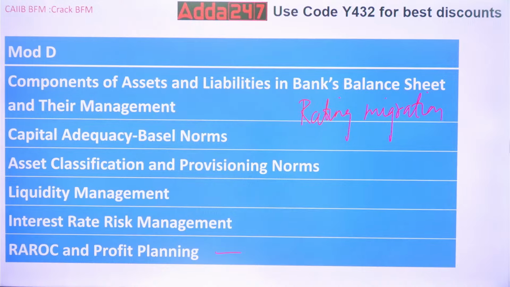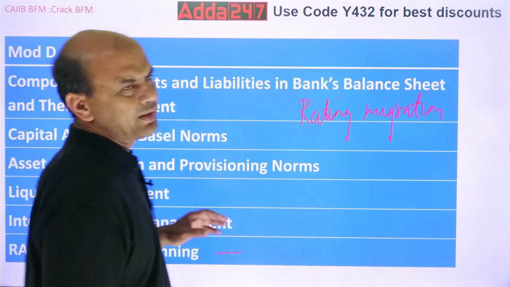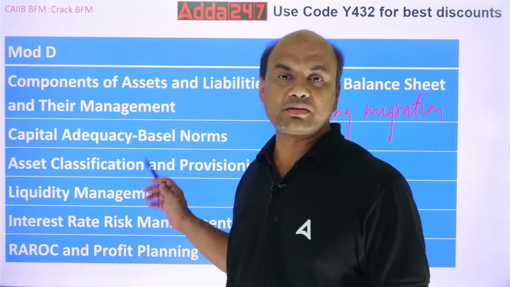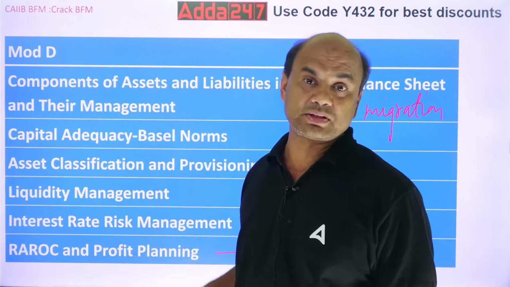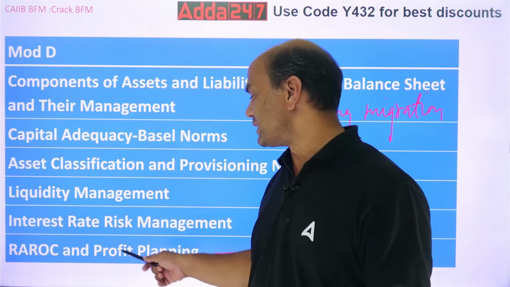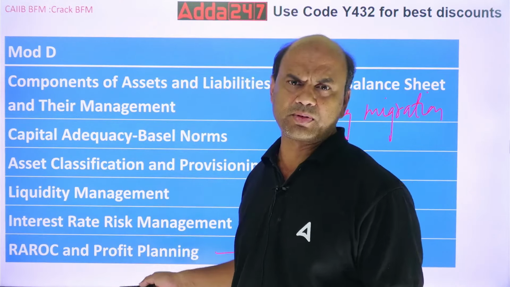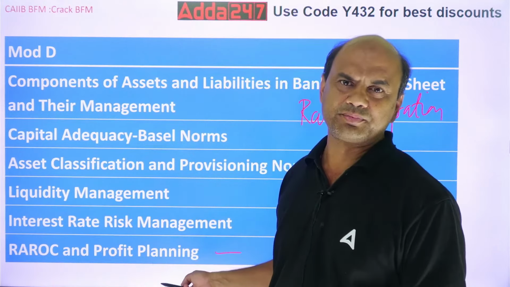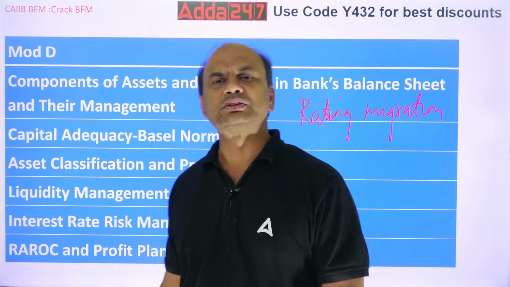I told you liquidity management. The topic was there in B also and D also. Names are a bit different, but this is liquidity management, managing the liquidity part. Interest rate risk management. Interest rate risk and price risk are related to each other. They are opposite of each other. And last one is REROC and profit planning. Very important topic. One numerical is there. Only one formula is there and one numerical. That will be asked. So strategy means what?